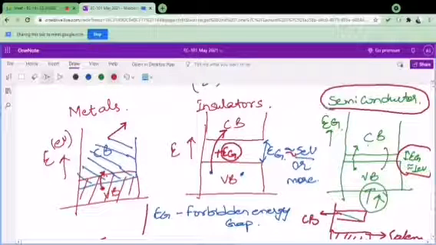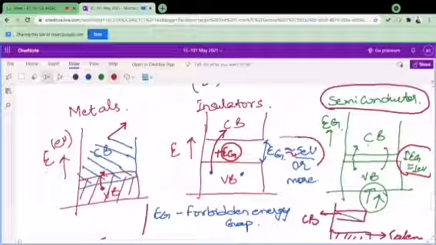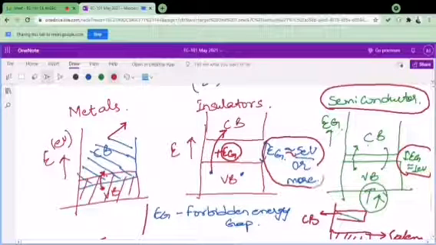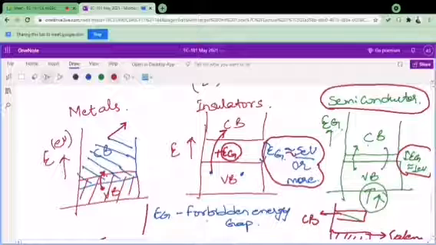In the last class I have asked a question that what about this 5 electron volt? If I provide 5 electron volt energy to an insulator, what will happen? Will it start conducting or not? So any answer from your side? Is anybody wants to try it?